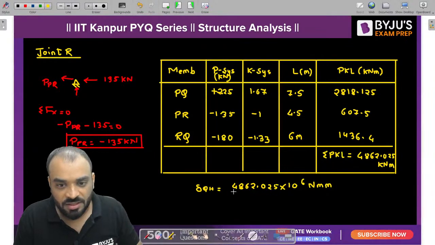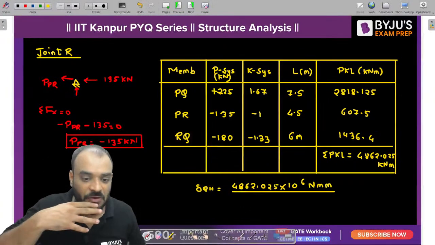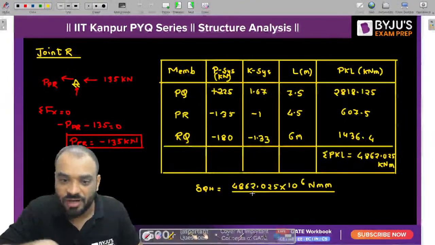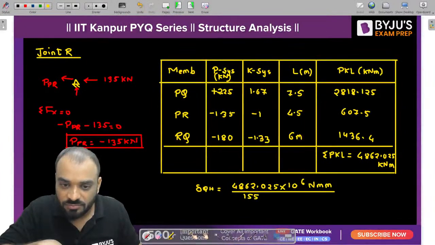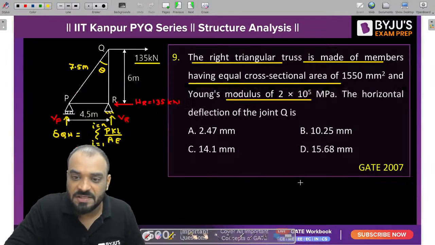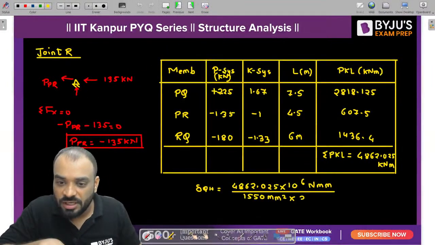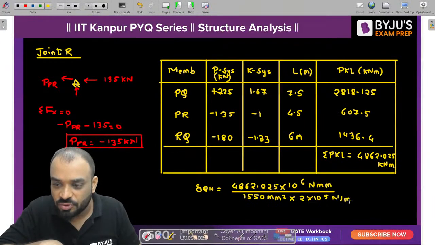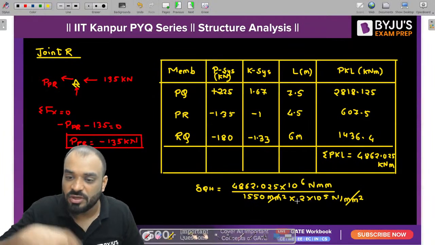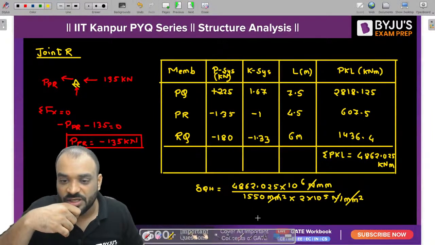Then we need to divide it by the area. What is the area of the member? It is 1550 mm square. Multiply by E. E is equal to how much? 2 into 10 raised to power 5 Newton per mm square. Now tell me, guys, this is Newton per mm square and this is Newton per mm square, so they will get cancelled. This Newton also gets cancelled.